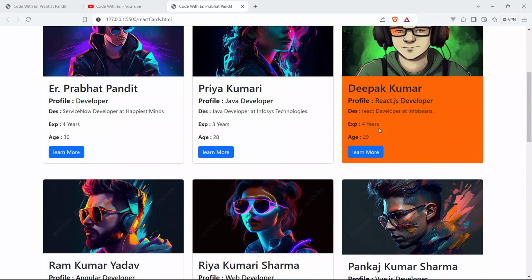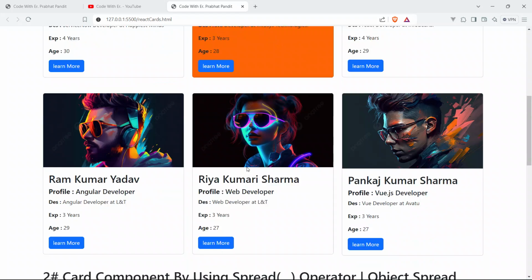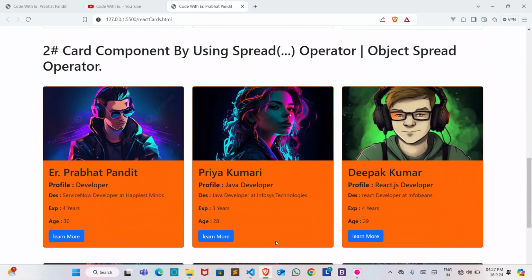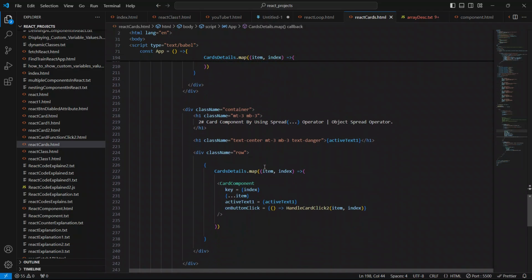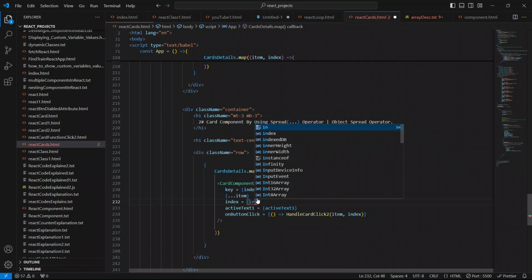So just fix this also, why it is showing already active. So I will say here index equal to index.